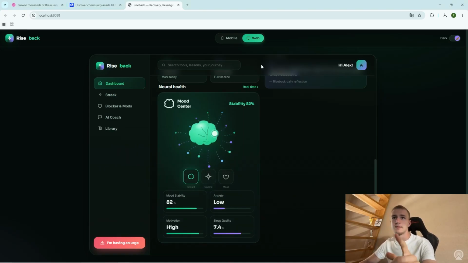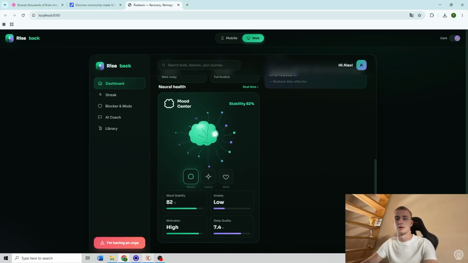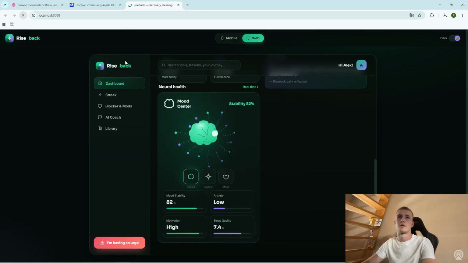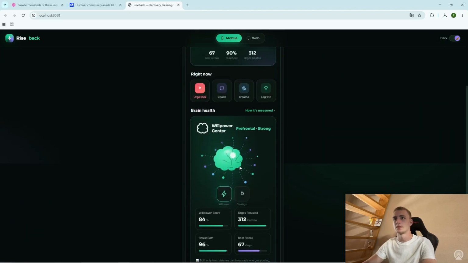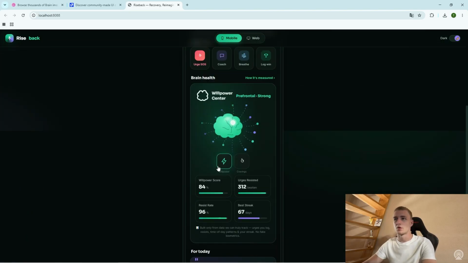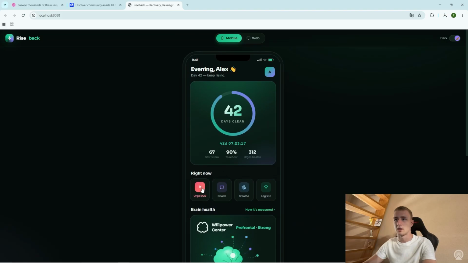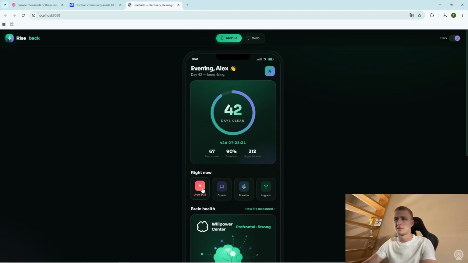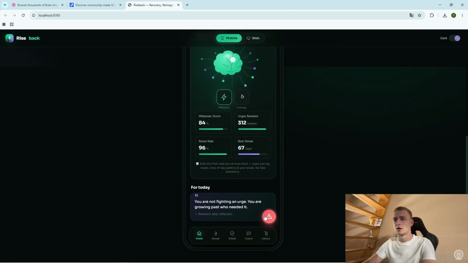Okay, amazing, so it seems like we've got the update and our Claude Code gives another answer. So let's just refresh the localhost for any news. And we can see it is a bit shorter, which I 100% like. We don't have the big urge button, though we'll want to make it a bit bigger, obviously, because it's urge. Or we have it here, that's good.